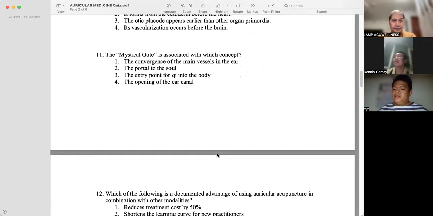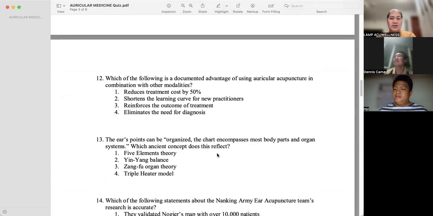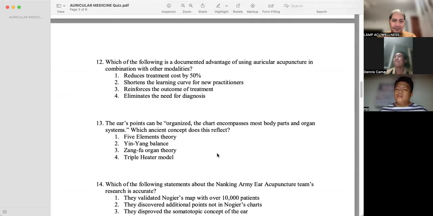The convergence of the main vessels in the ear. Which of the following is a documented advantage of using auricular acupuncture in combination with other modalities? Reinforcement of the outcome of treatment.